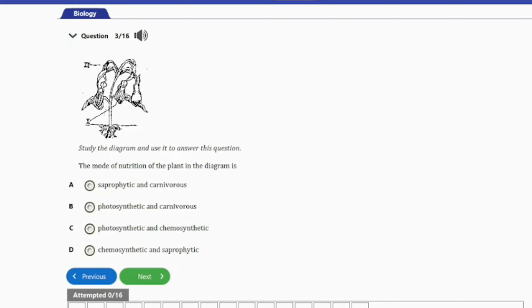So this is a carnivorous plant, and as such, since it has the chlorophyll, it will also be able to carry out photosynthesis, and as such, its mode of nutrition can be seen as both photosynthetic and carnivorous. So that's it for this question.